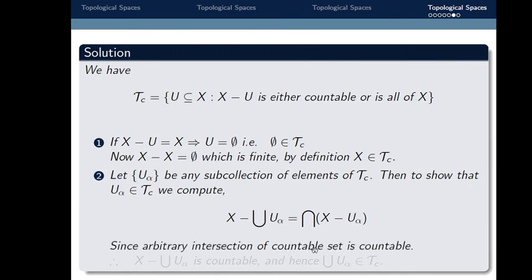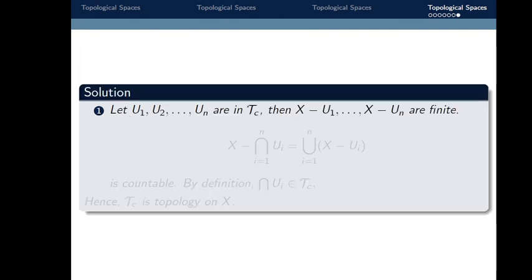Since an arbitrary intersection of countable sets is countable, this difference is countable. So therefore this difference x minus the union of u alpha is also countable. By definition of tau c, as x minus the union of u alpha is countable, this implies the union of u alpha belongs to tau c, and the union of u alpha is contained in x. So the second condition is also satisfied.